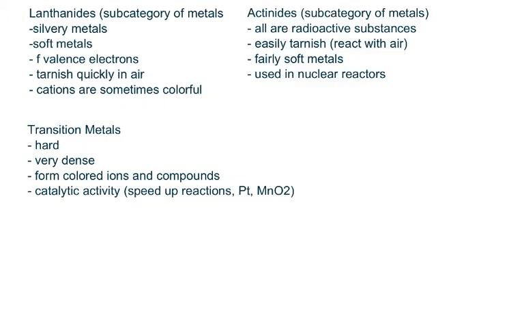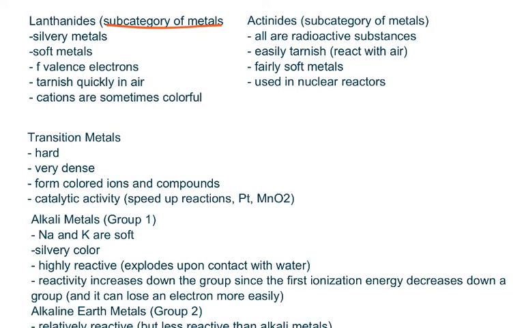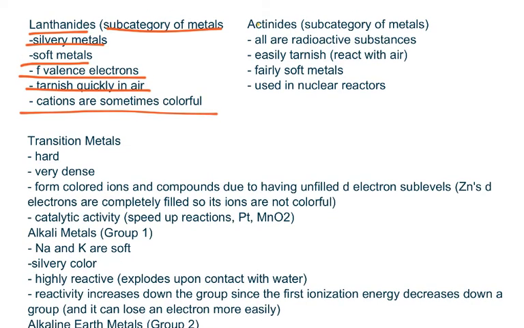Now, let's be even more specific and go into the subcategories of metals. So the first one I'm going to talk about are the lanthanides. Lanthanides start with lanthanum, and they are at the bottom of the periodic table. They are silvery metals, they are soft, they have F valence electrons, they tarnish quickly in air, and their cations can sometimes be colorful. Now, actinides are another subcategory of metals.